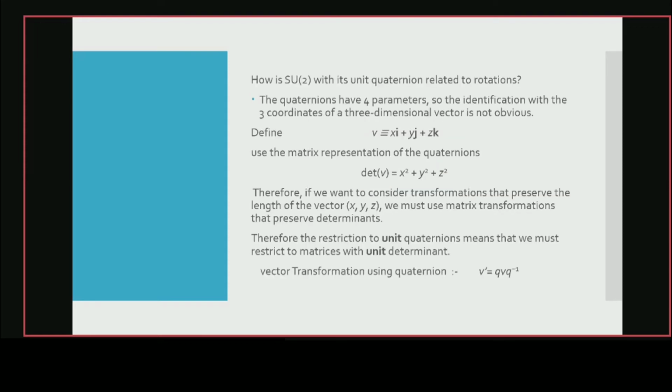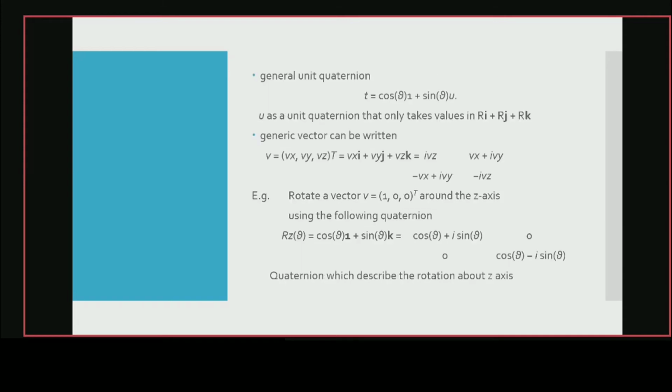And now, as we saw, U1 and SO2 were isomorphic. Now we'll try to get the relation between the SU2 and SO3 groups. We will get this by seeing the transformation of any vector. So we are considering any vector and we'll see how quaternions will transform that vector. So v prime equals q v q inverse. This is how the vector will transform using quaternions.